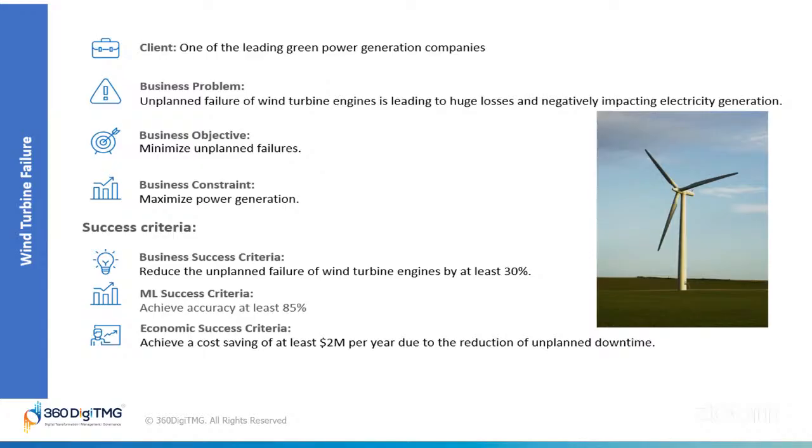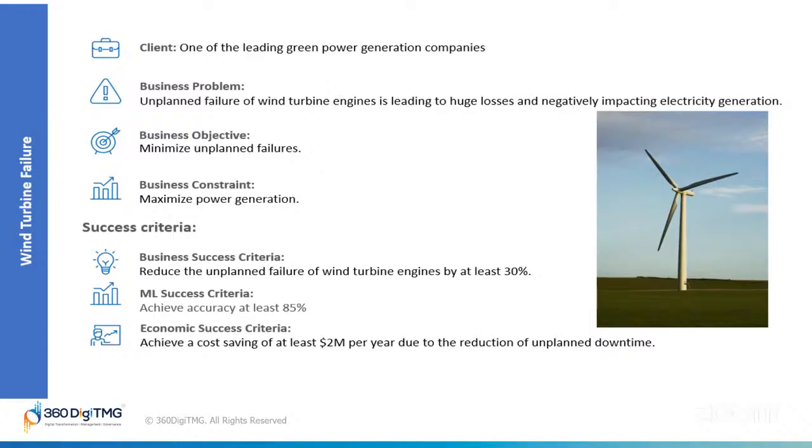Okay, so now let us see what the business constraint is. Next, we have something called maximize power generation. This means that while we are trying to prevent failures, we also need to make sure the turbines are running as much as possible to generate electricity. We can't just shut down the turbines all the time for maintenance because that would mean less power being produced. So we need to find a balance. We want to fix potential problems, but we also want to keep the turbines spinning and generating power for the company. This constraint makes our job a little trickier, but it's an important thing to keep in mind as we work on this project.